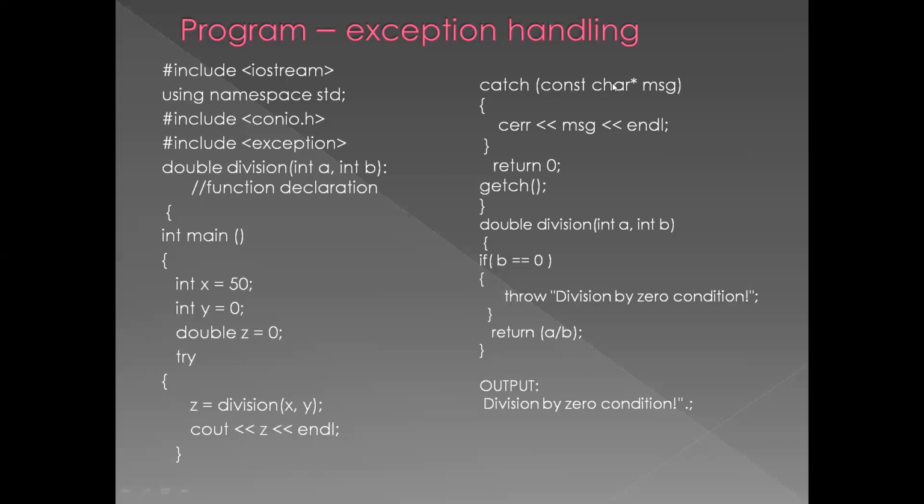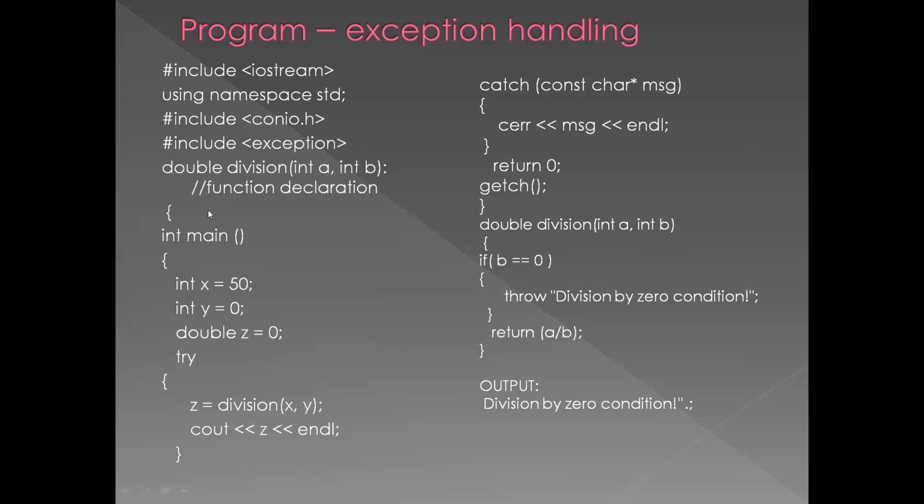This is how you will be doing the exception handling program. You have passed two parameters, a and b. You have thrown an exception if b equal to 0. If it is not equal to 0, the solution will be done like a divided by b, so it returns a divided by b. Then we'll start with the function declaration.